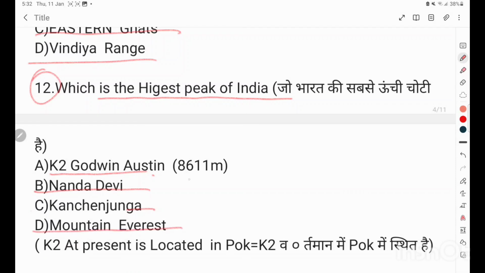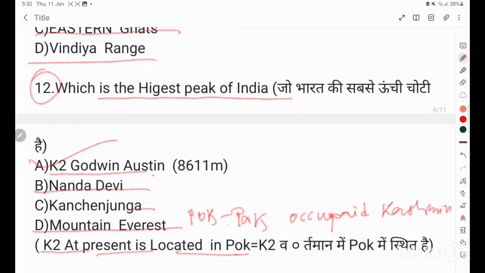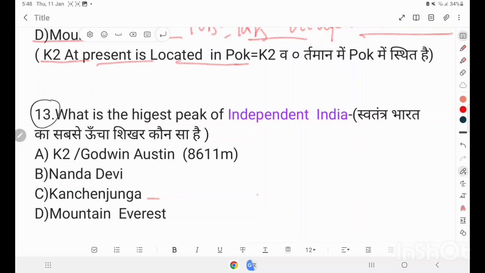Correct answer is K2 Godwin-Austen. K2 Godwin-Austen at present is located in POK, full form of POK, Pak Occupied Kashmir.